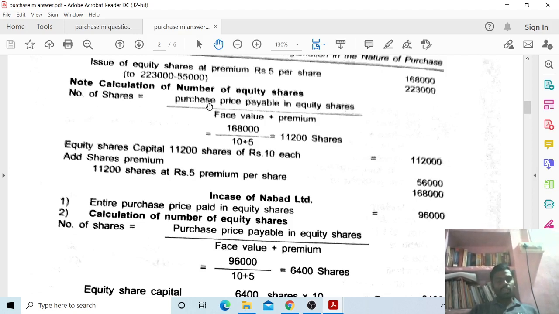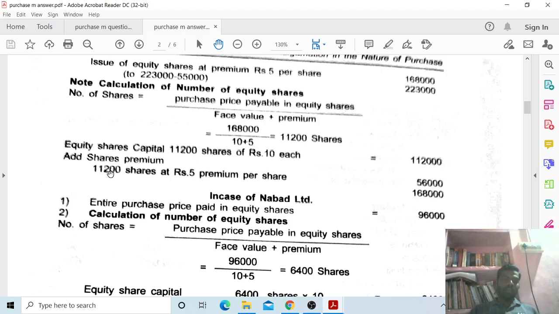Number of equity shares is equal to purchase price payable in equity shares divided by face value plus premium: 1,68,000 divided by 10 face value plus 5 premium is equal to 11,200 shares. So equity share capital: 11,200 shares of rupees 10 each, 1,12,000.